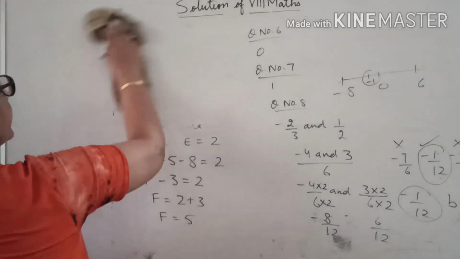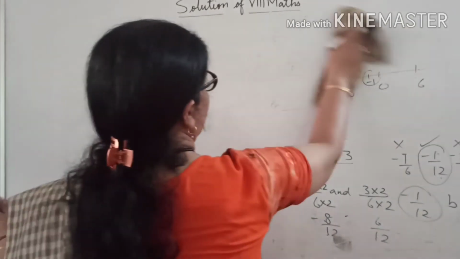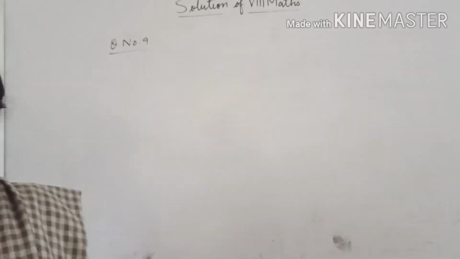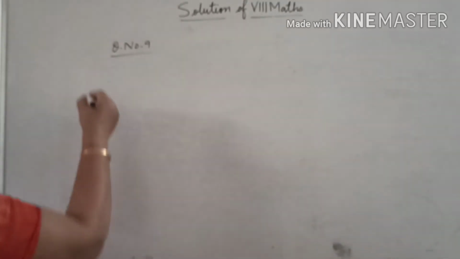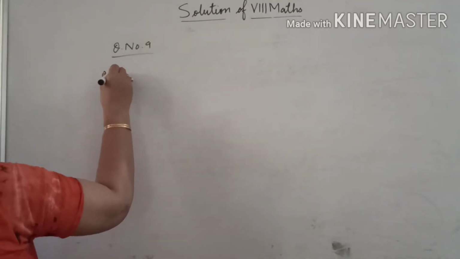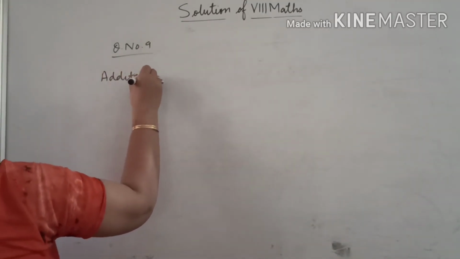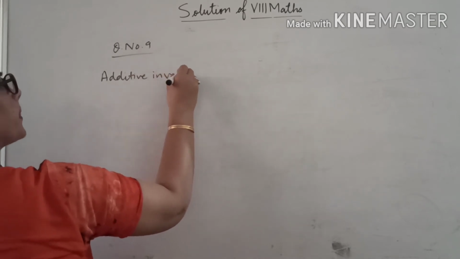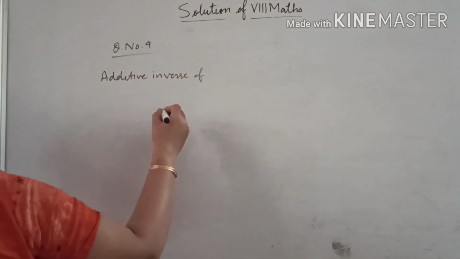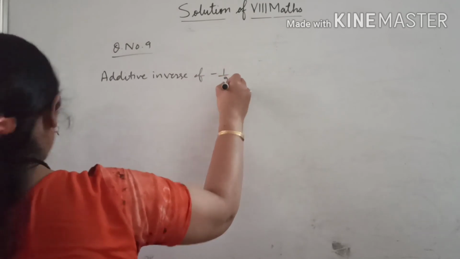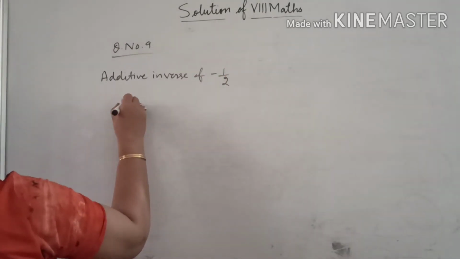Now question number 9. He is saying the sum of the additive inverse of minus 1 by 2 and the reciprocal of 2.